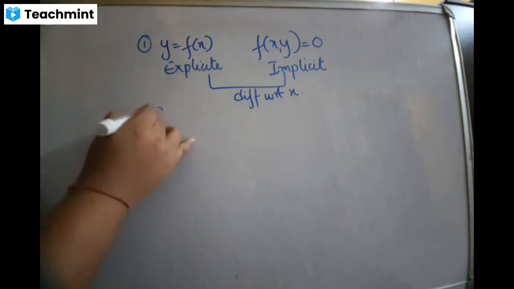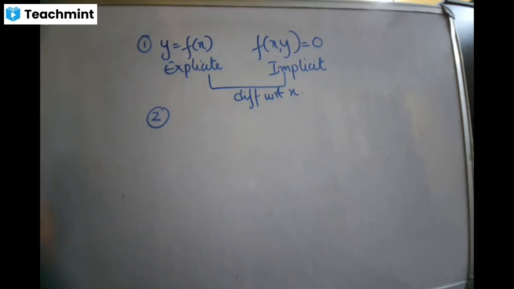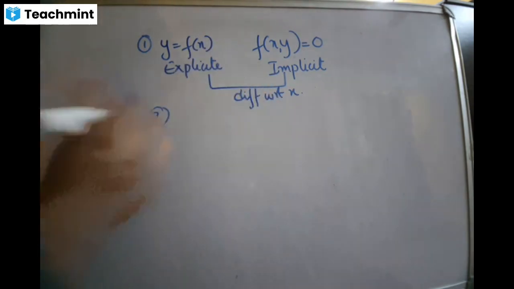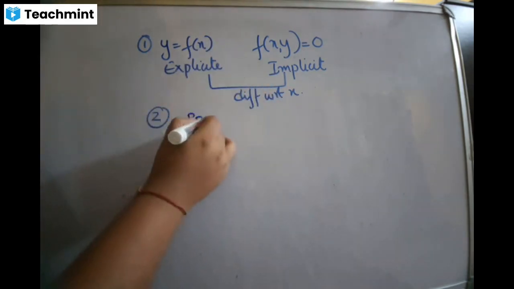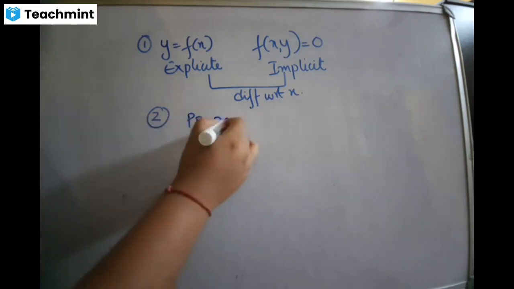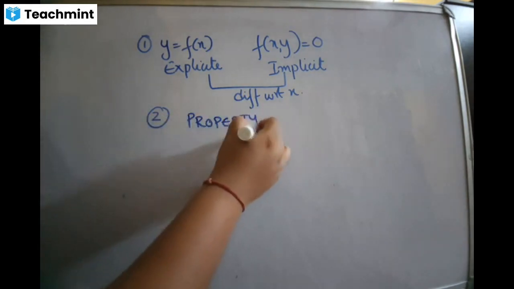Now step number 2, now we said differentiate. Differentiate means you have to break the function, and to break the function we have to apply the formula. How does an algebraic function break? The power decreases. x to the power 4, the 4 goes in front, x cube. How does an exponential function break? It doesn't change. The derivative of e to the x is e to the x. How does log x break? 1 by x. How does sin x break? cos x. So before you apply the formula, just see whether you can apply a property.